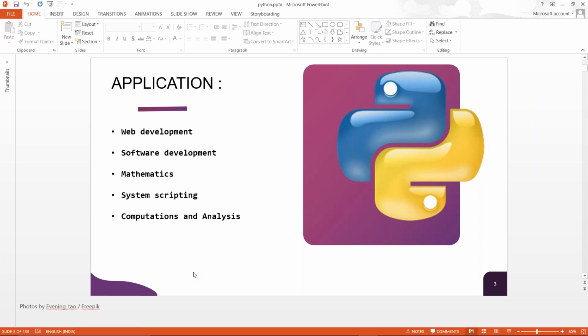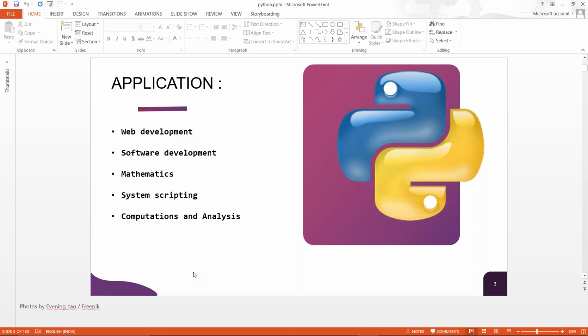Now, system scripting. What is system scripting? There are many scripting languages in the system, and software development requires many of them, like the console log. Python is used as one of the scripting languages. Now, computation and analysis. This is where machine learning, deep learning, and artificial intelligence come into play. It is all about computation, analysis, and data science. All are platforms of Python.